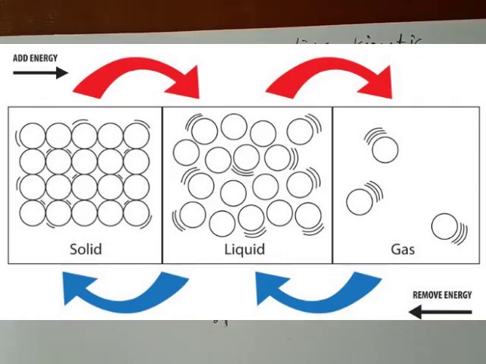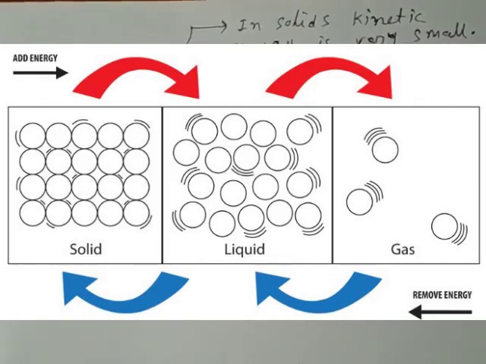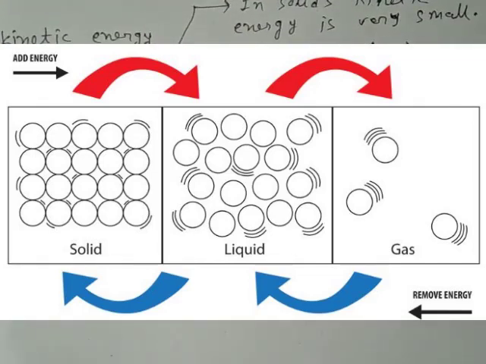Now in the case of liquid, the same thing happens. If we give some energy from outside, what happens? The molecules of the liquid get some energy from outside and they start vibrating, and then the intermolecular space again increases and they convert into the gaseous state. That is how the state change occurs.